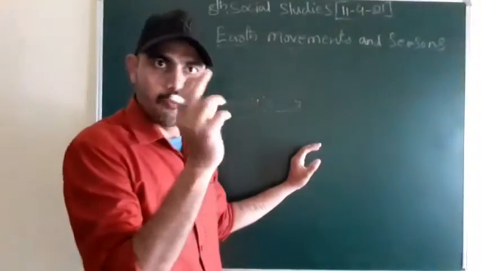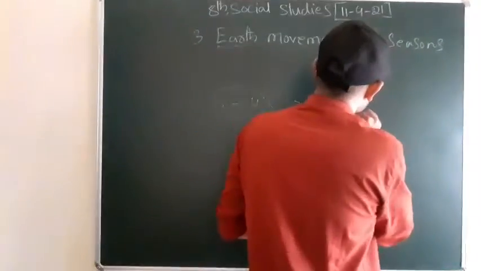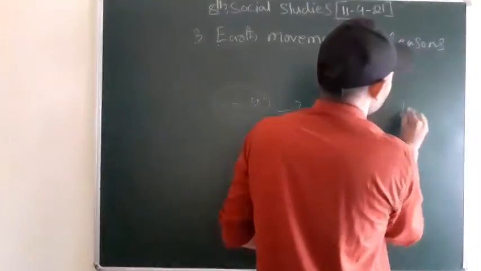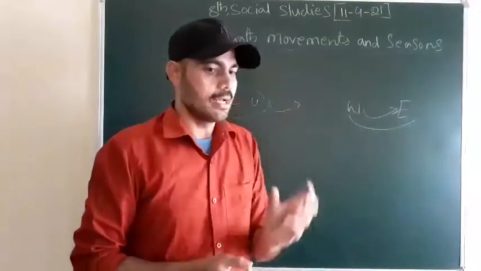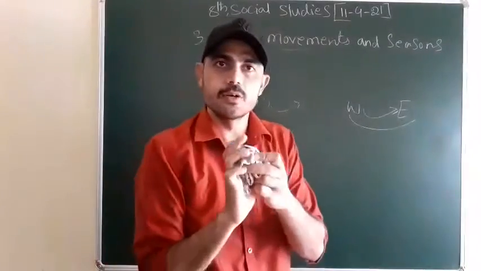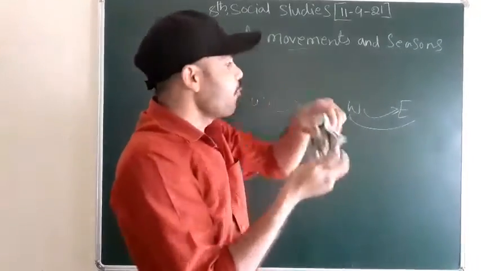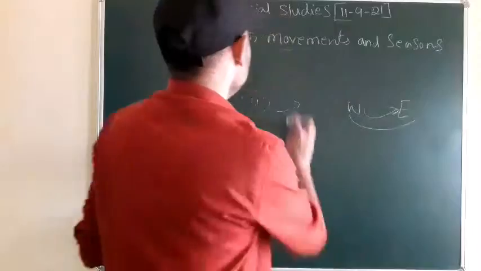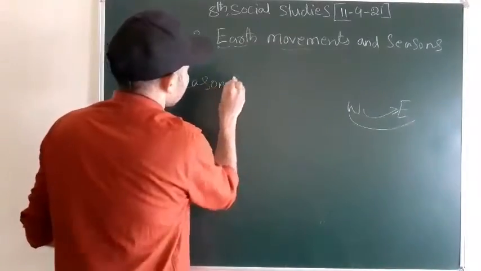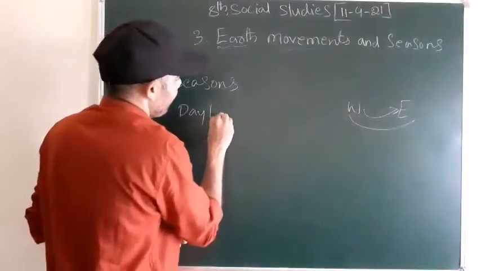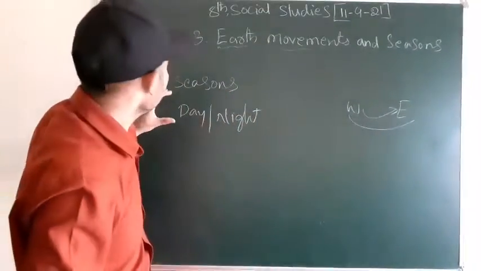When the earth moves, are you agreed with me? The earth has movement, from west to east. Consider this is a globe. What will happen, Nana? The earth starts moving automatically. So when the earth moves, we receive the changes of the seasons, and also day and night. What do we receive, Nana? The changes of the seasons, and we receive day and night.